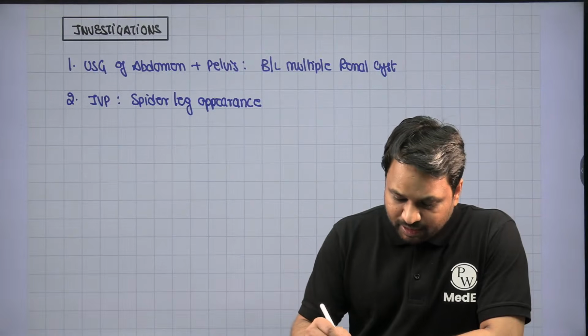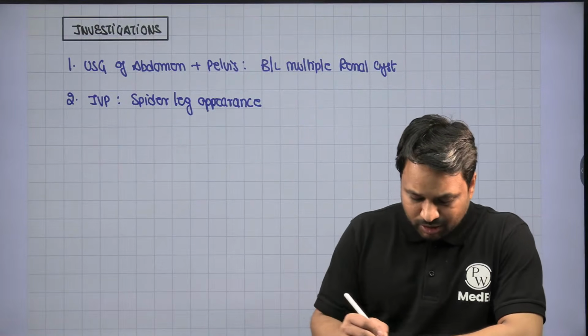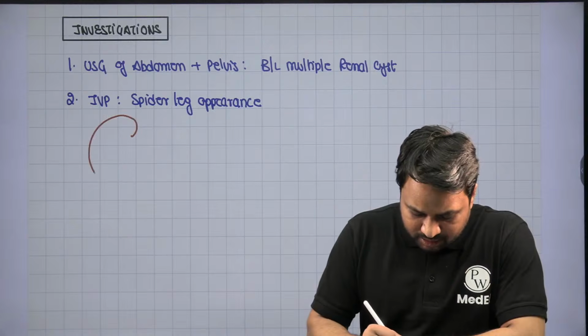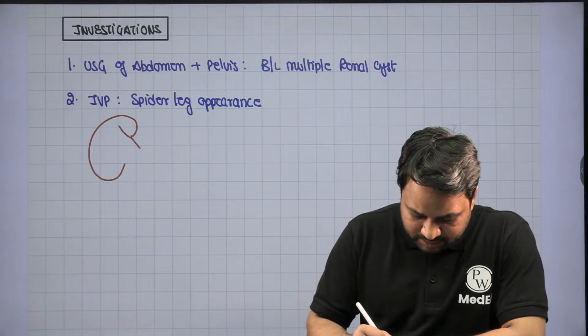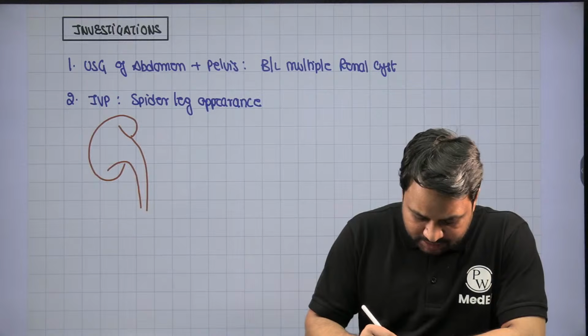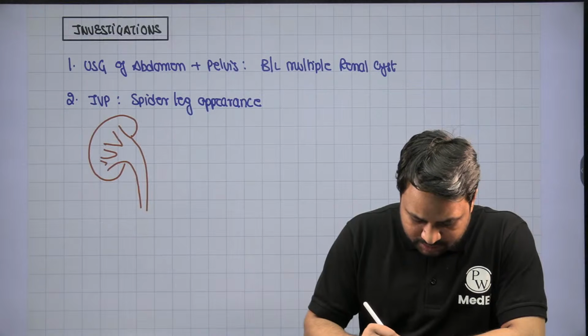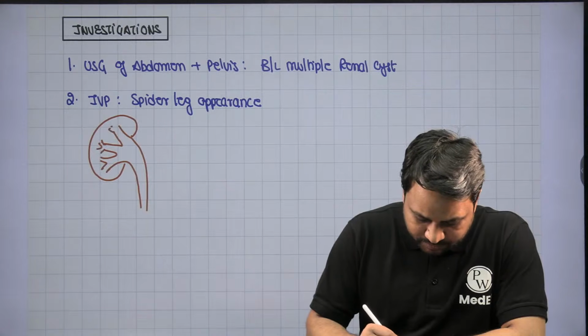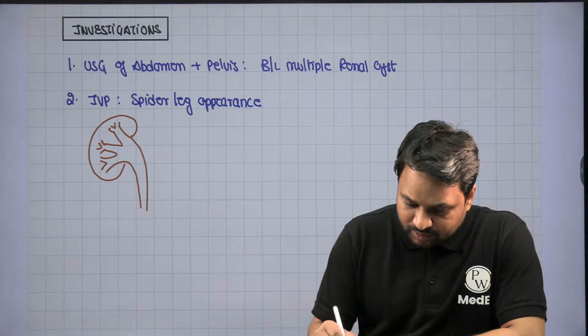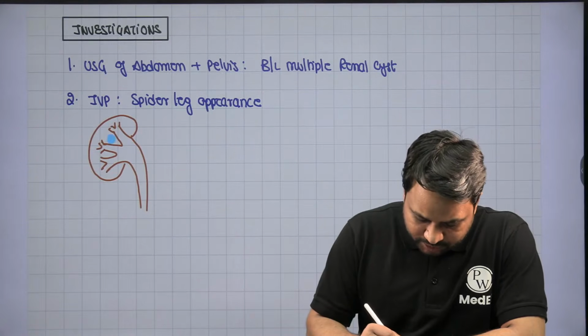When I say spider leg appearance, again, it's basic common sense to understand why there's a spider leg. This is the kidney that you have. Let's say this is the pelvicalyceal system. These are the renal calyces, the major and the minor calyces. I'm saying multiple cysts are formed. Let's say these cysts are initially here.